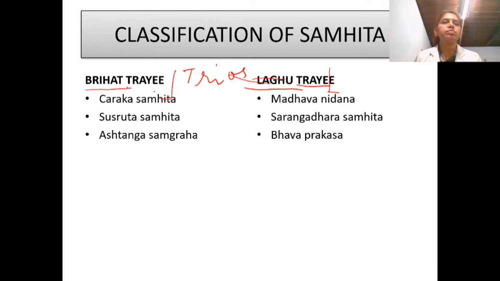Coming to the meaning of Brihat and Laghu: the general meaning of Brihat is big, and Laghu is light, little, less.